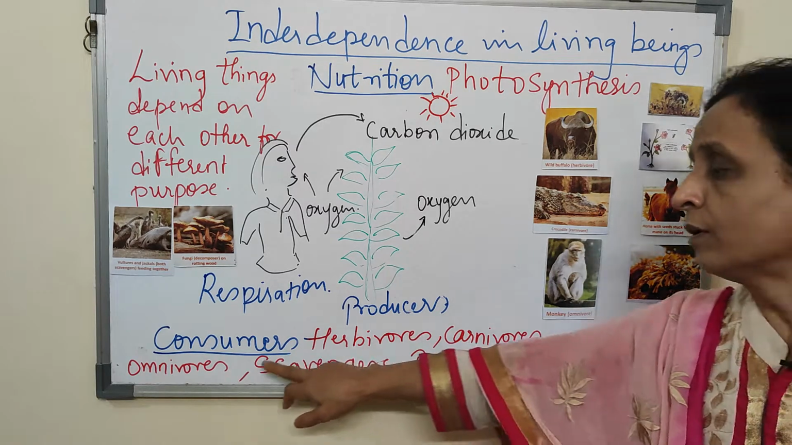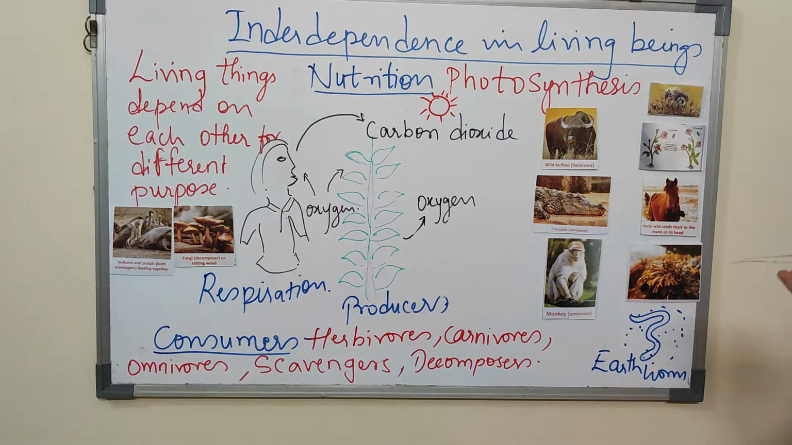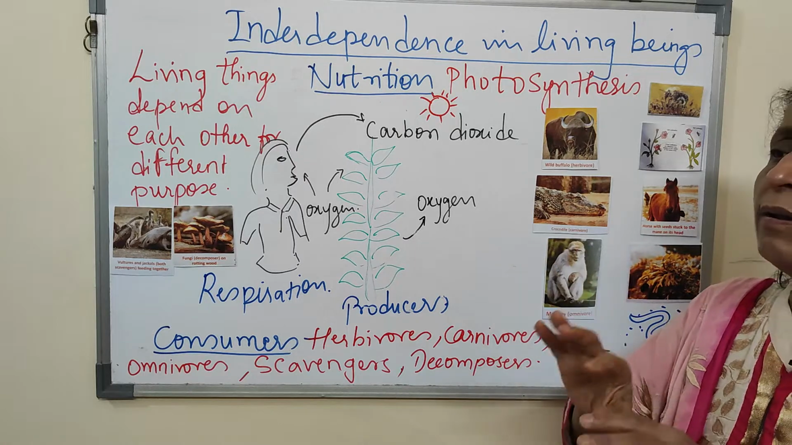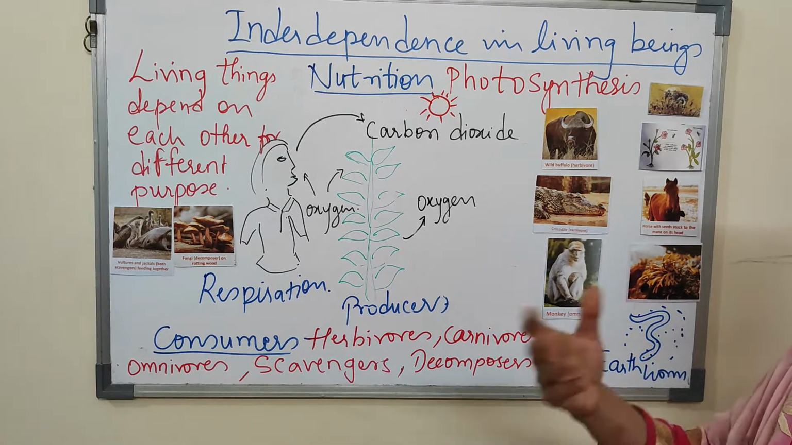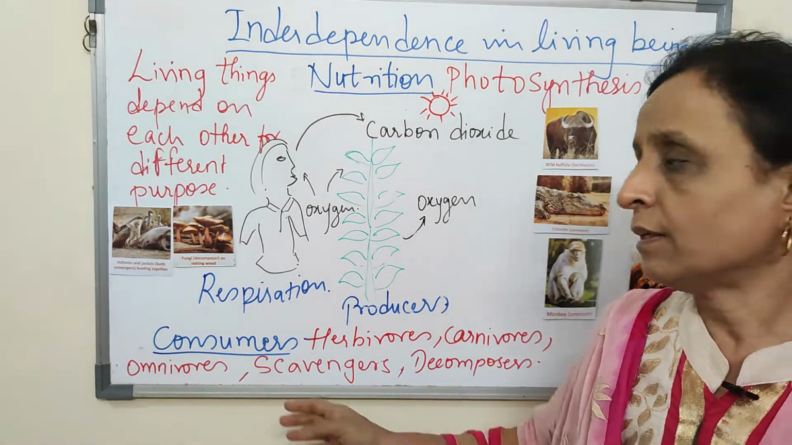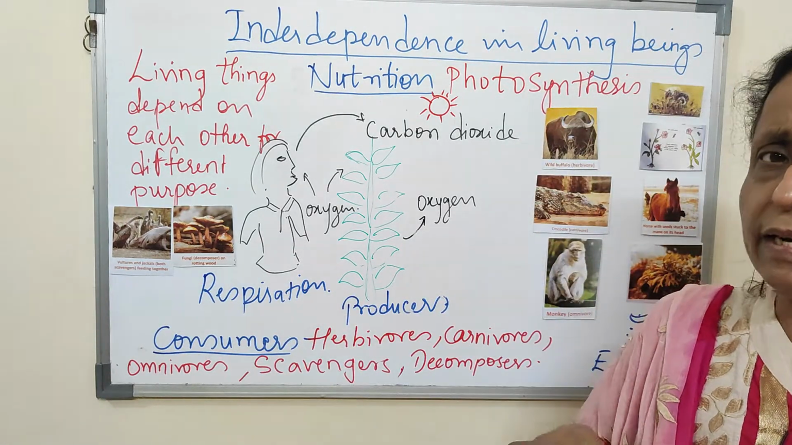Herbivore, carnivore, omnivore. Scavengers. Scavengers are what? The animals which will eat all the dead animals, maybe plants also. Scavengers, they eat up and clean the environment. Here are examples, vultures, they'll eat the dead animals.